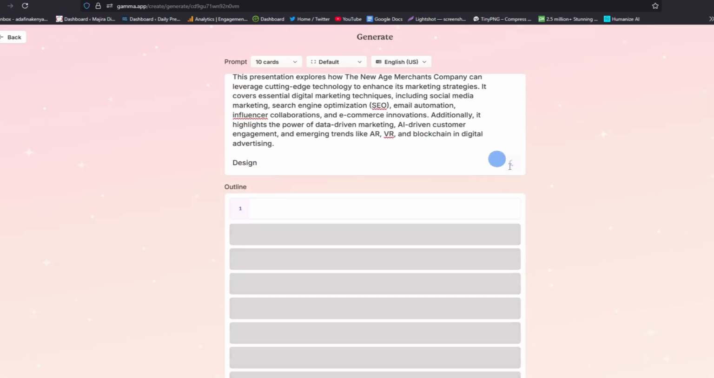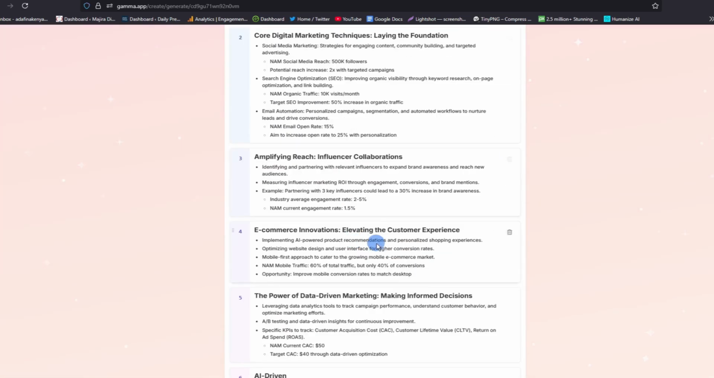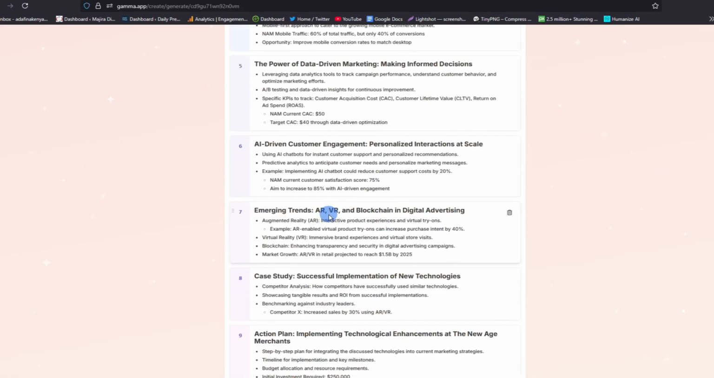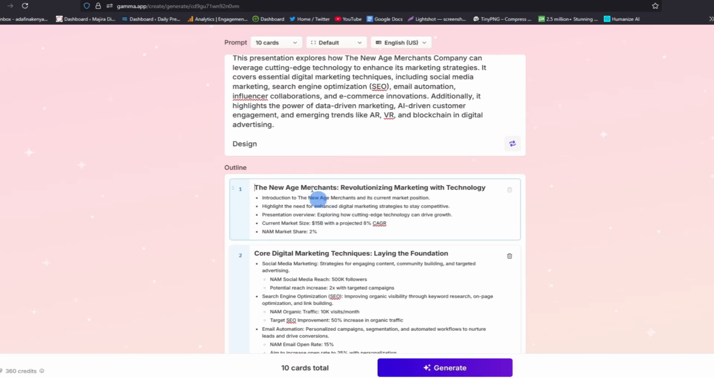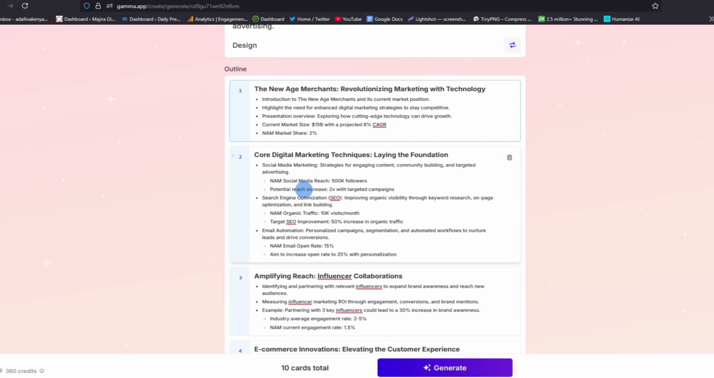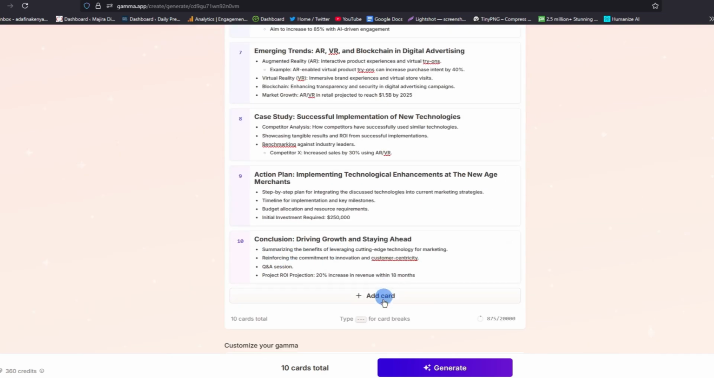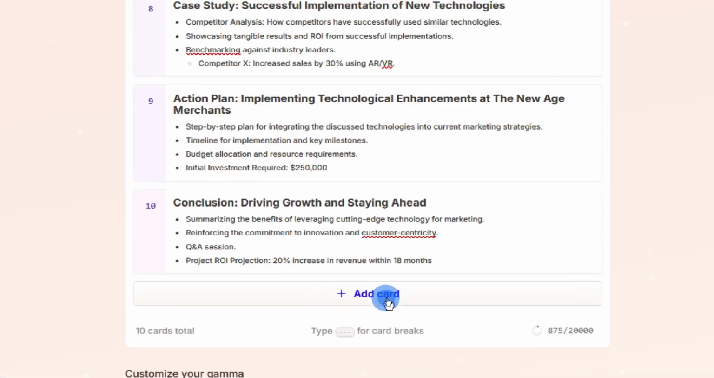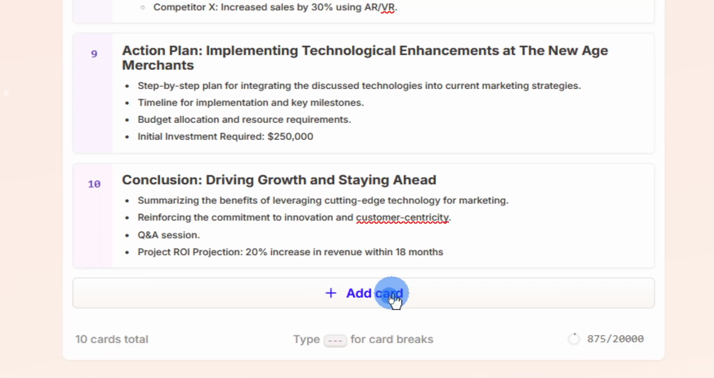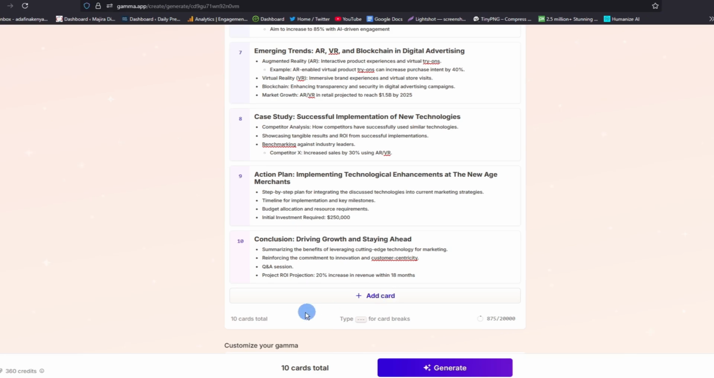And then this tool will go ahead and give us the outline of what it will create for us. Now look at that. This is the outline for our 10 cards, from number 1, number 2, up to number 10. If you feel you still need to add more cards, you can tap on plus, and you'll add extra cards.